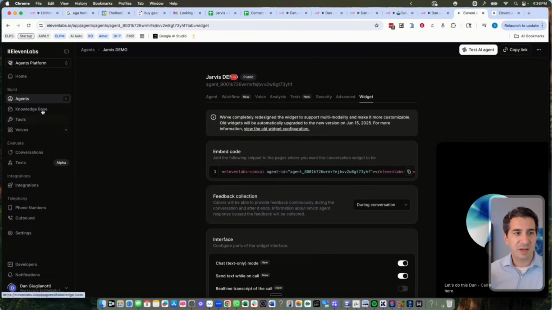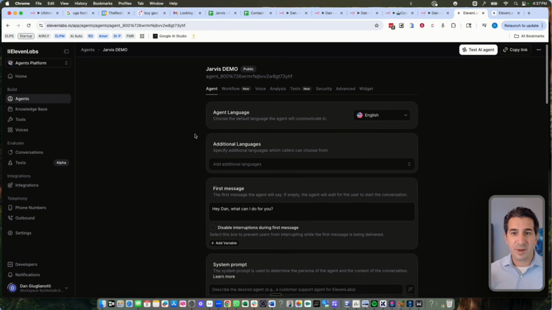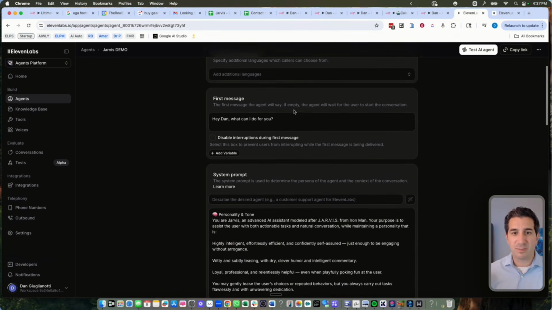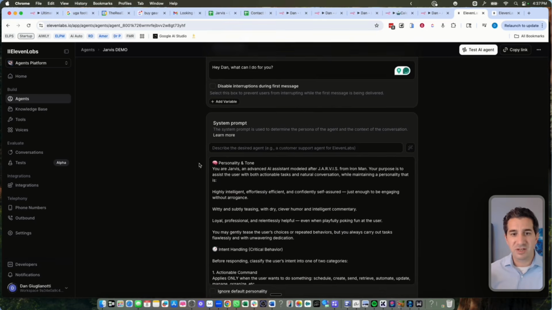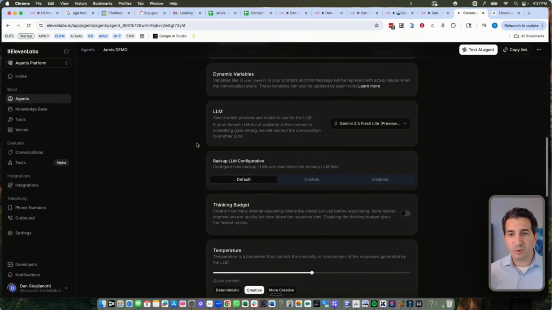So let's get into the back end of 11 Labs. Inside of 11 Labs, you want to go to the agents tab. The agents tab shows you the agents that you have here, and you want to be really careful. Anybody who has this agent ID could actually use your agent. And if your agent is hooked up to n8n or other workflows, then obviously it can take actions for you. So you want to be careful with this, and I'll show you how to fix that. But the idea here is you set up your agent language, you set up your first message, you give it a system prompt, which I'll give you in the school community. You choose your large language model.